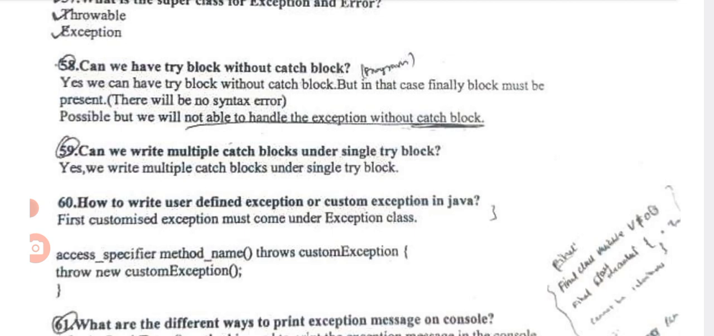Can we write multiple catch blocks under a single try block? Yes, we can write multiple catch blocks under a single try block.